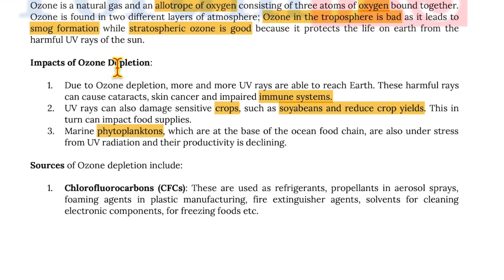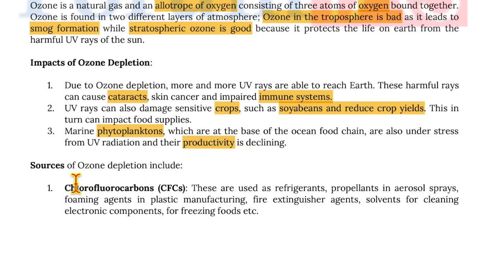The impact of ozone depletion is that more and more UV rays are able to reach Earth. These harmful rays can cause cataracts, skin cancer, and impaired immune systems. UV rays can also damage sensitive crops such as soybean and reduce crop yield. This in turn can impact food supplies. Marine phytoplanktons, which are the base of ocean food chain, are also under stress from UV radiation and their productivity is declining.